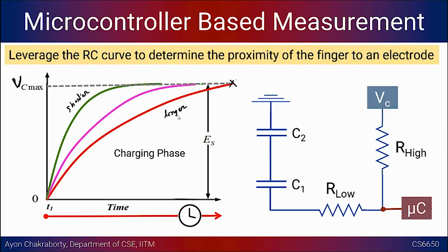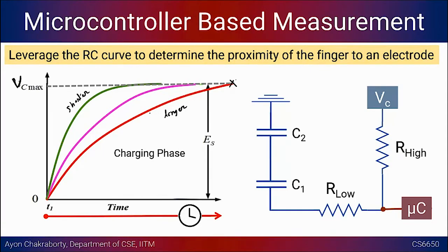Even if it charges and discharges, it doesn't matter. What I wanted you to understand is that the time will be different. Let's say in the base case, C1, R high and R low are always present in the circuit. This configuration will give you a certain time. Whenever you bring in extra capacitance, the equivalent capacitance will change, so you will get a different value.